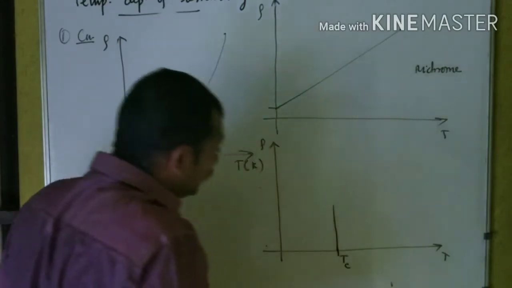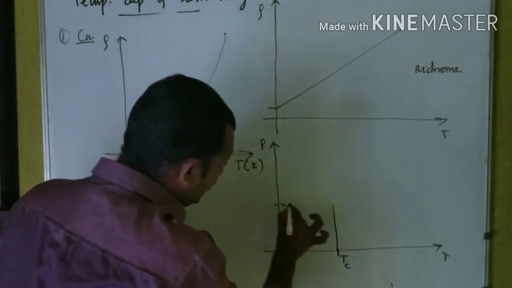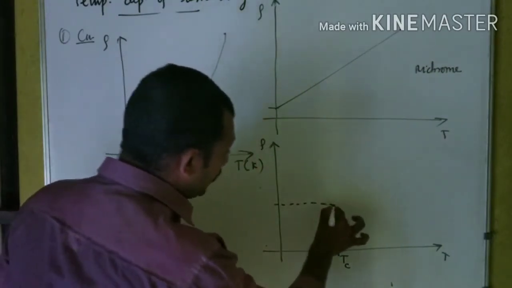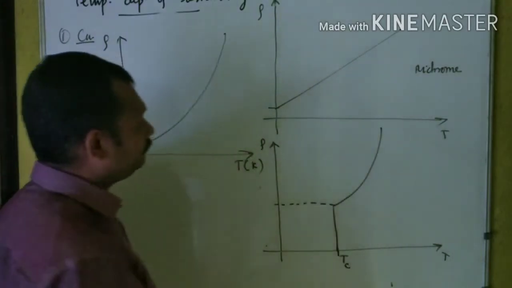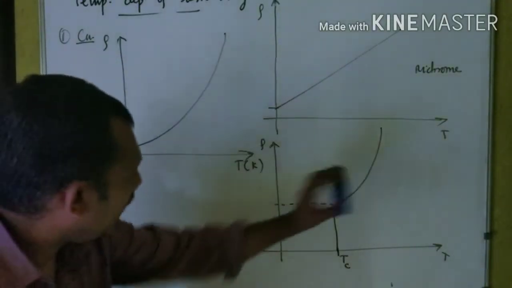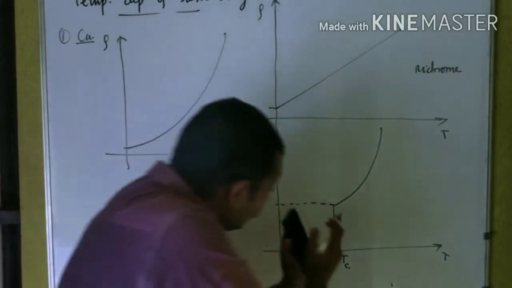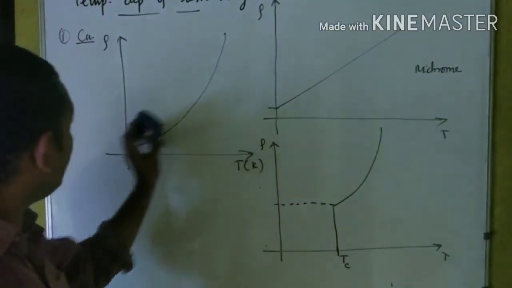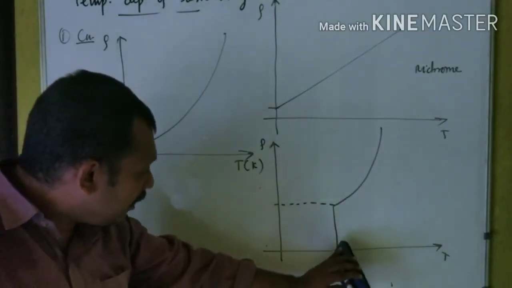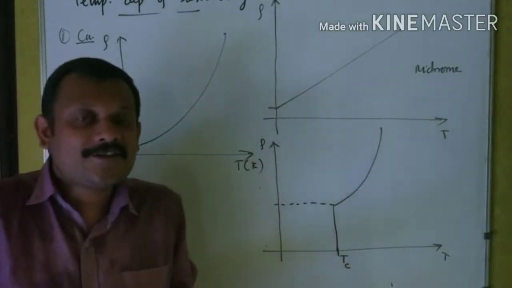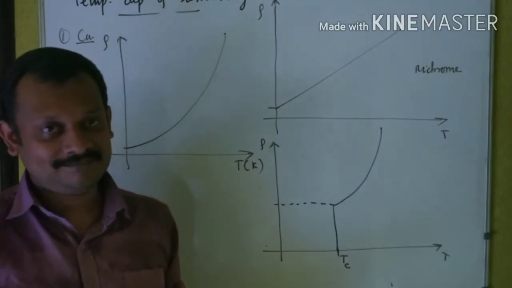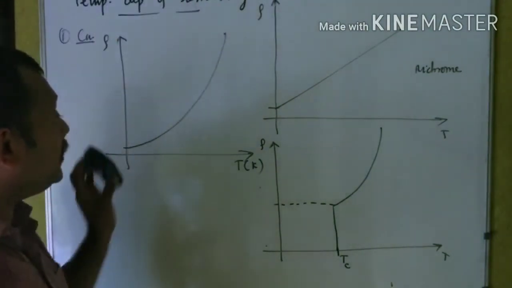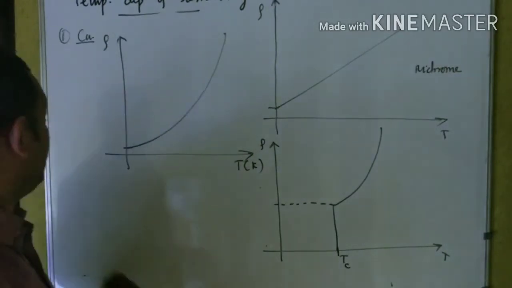At that particular temperature, the resistivity increases sharply, and the shape of the graph is like this. Beyond that temperature, it behaves like an ordinary conductor, just like the graph for copper. Below that temperature, the resistivity is 0. This is how I can explain the temperature dependence of resistivity associated with the conducting materials.